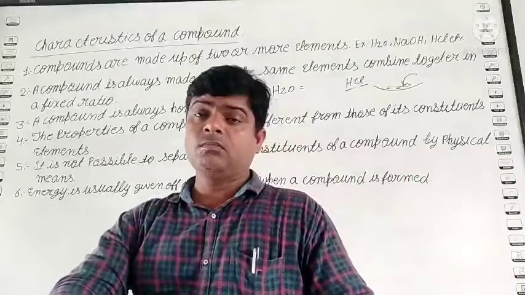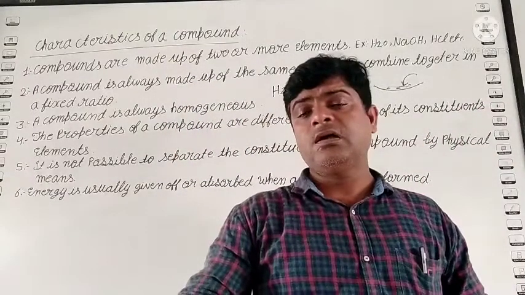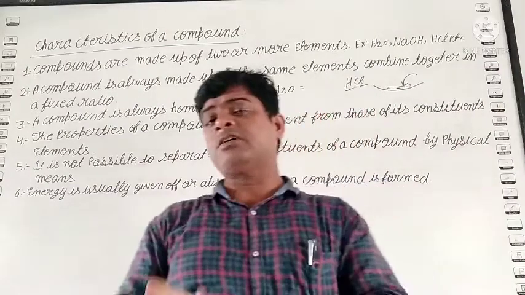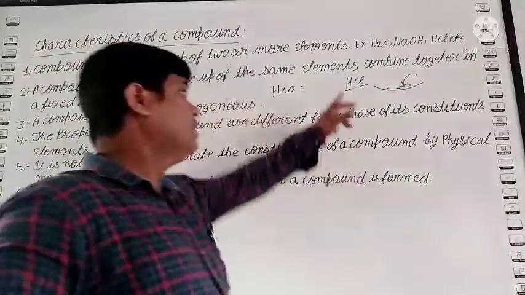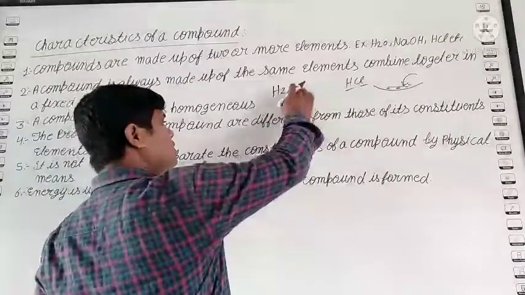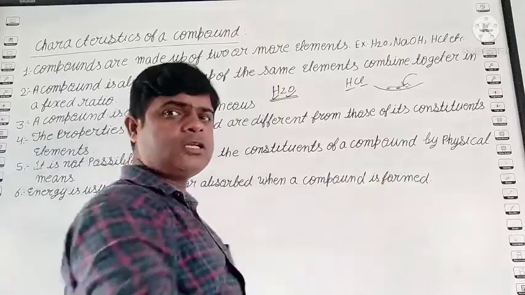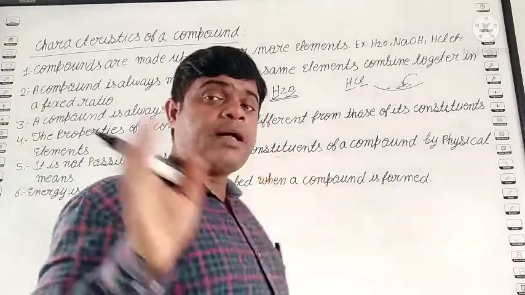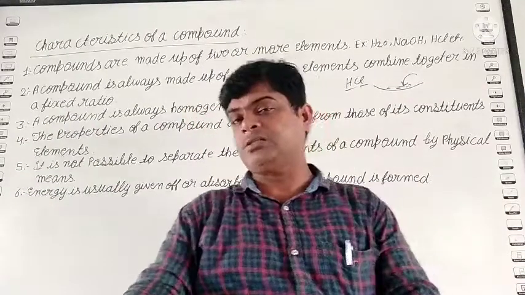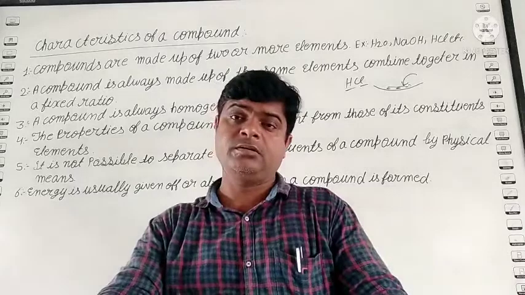Next one, the properties of a compound are different from those of its constituent elements. Means the property of the element changes when elements join together to form the compound. Like water, H2O. Student, H2O is made by hydrogen and oxygen. But hydrogen is a highly combustible gas, and oxygen supports combustion.